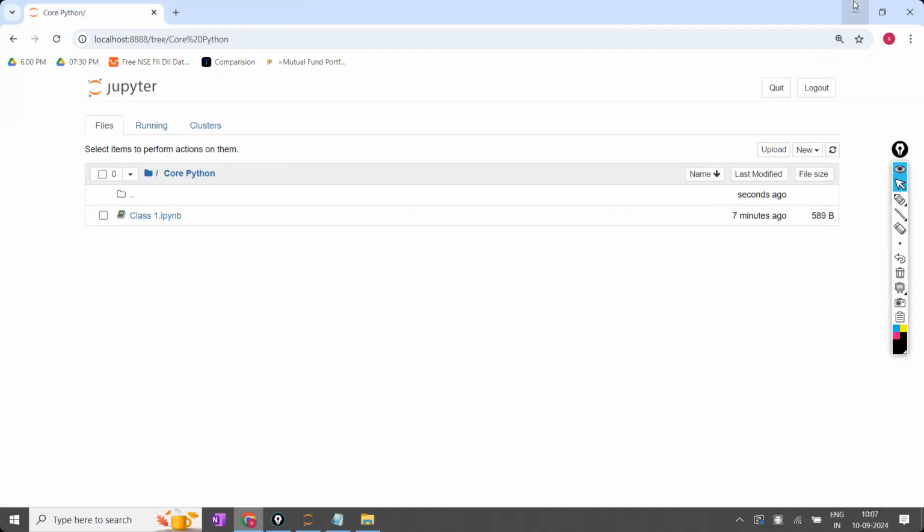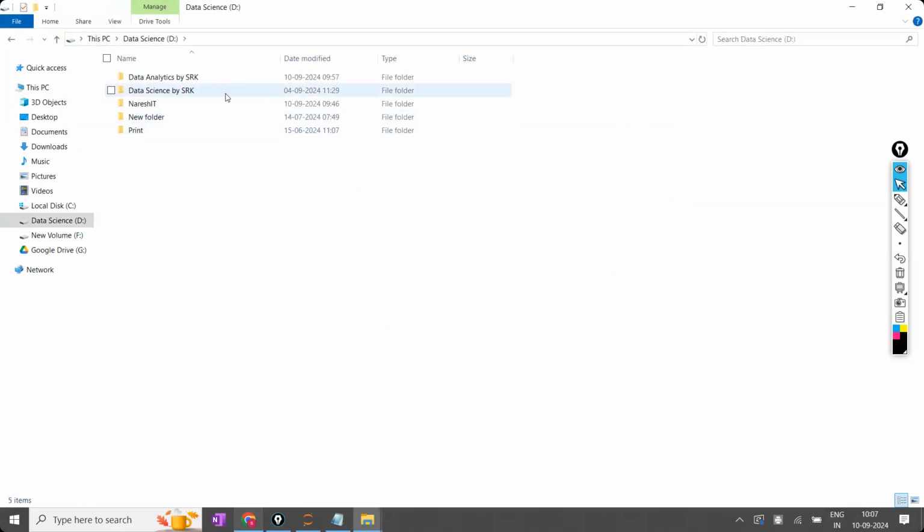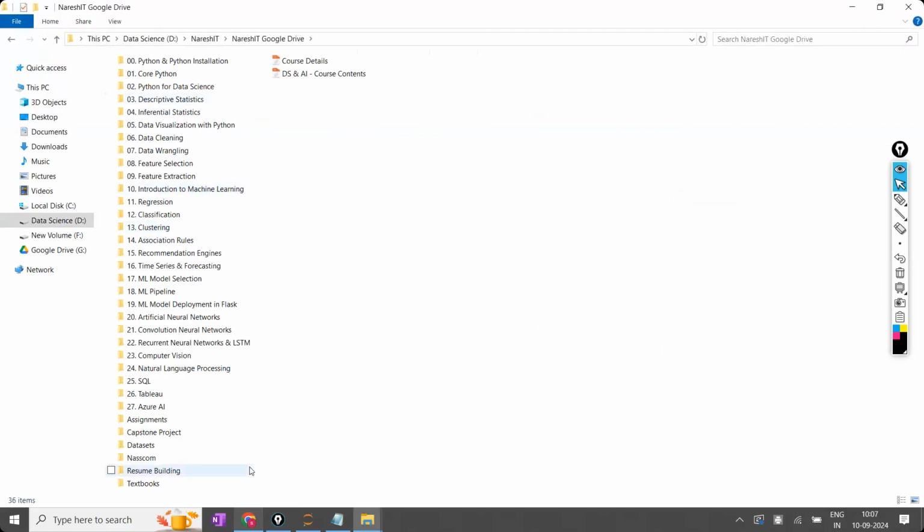And sir, you are going to share us some notes now. How are you going to share? For example, coding will be done. Once the codes are completed, how are you going to share the notes? So my notes will be like this. That one also I'm going to show you. This is Drive, Google Drive, which you are going to receive. These are the folders that will be there.